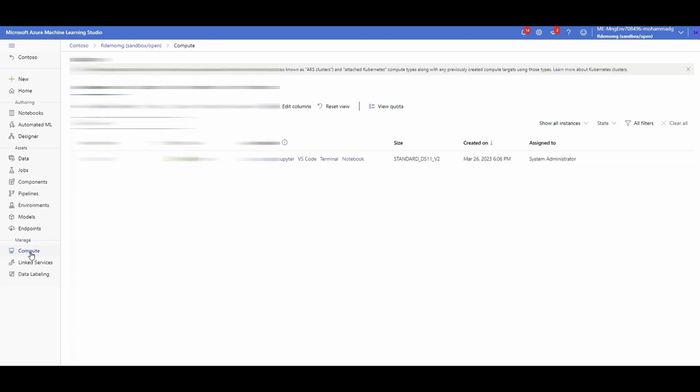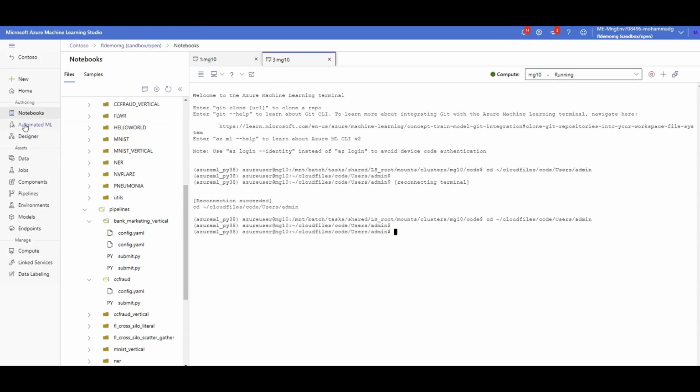I already created a compute instance as well to clone the GitHub repository that I showed you, and I can show you quickly how I did. Let me see if I have it already open. There you go. If you click on notebooks, you can click on open a terminal. It will give you an Ubuntu terminal. You can simply say git clone, and Git is already installed in Azure ML computes.